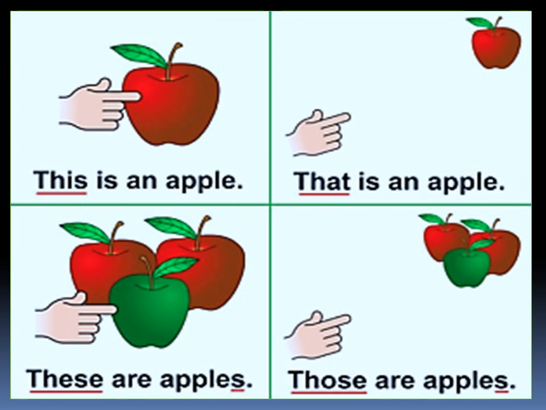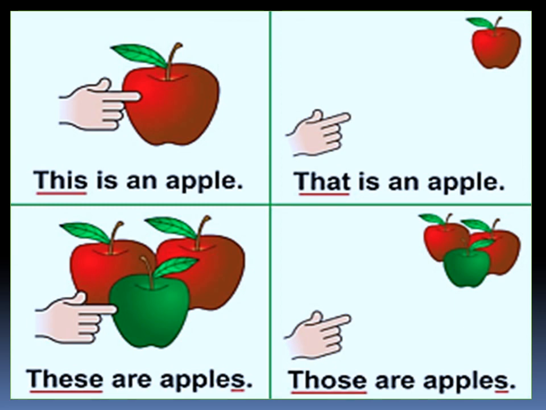Now the third picture, the apple is far away from the person and it is only one apple over there. So the demonstrative pronoun used is that. That is an apple. T-H-A-T. So that shows it is far away from the person. That is a singular demonstrative pronoun. Next picture, the apples are far away from the person and also they are more than one.